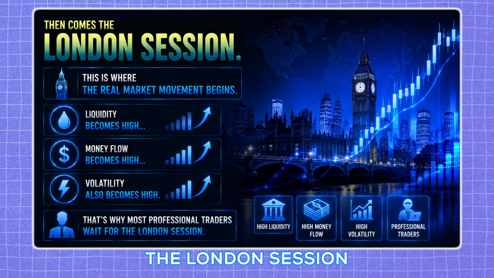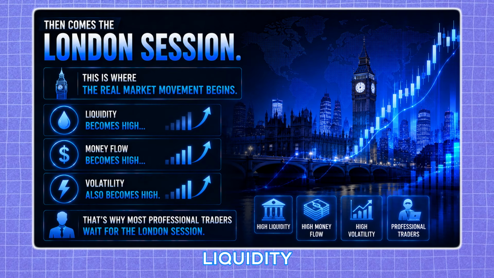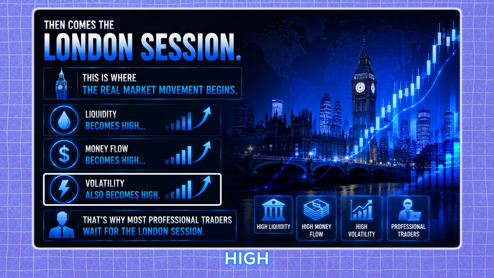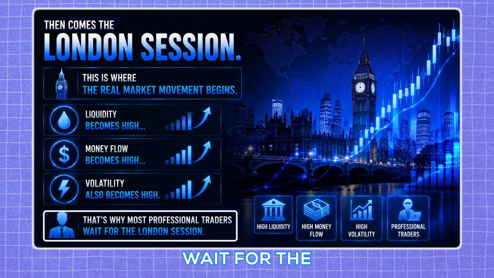Then comes the London session. This is where the real market movement begins. Liquidity becomes high, money flow becomes high, and volatility also becomes high. That's why most professional traders wait for the London session.